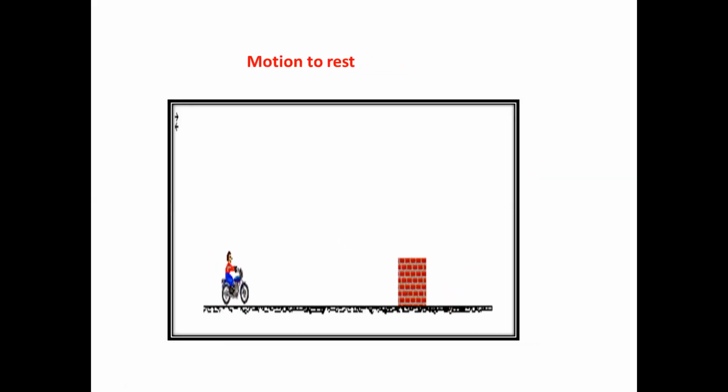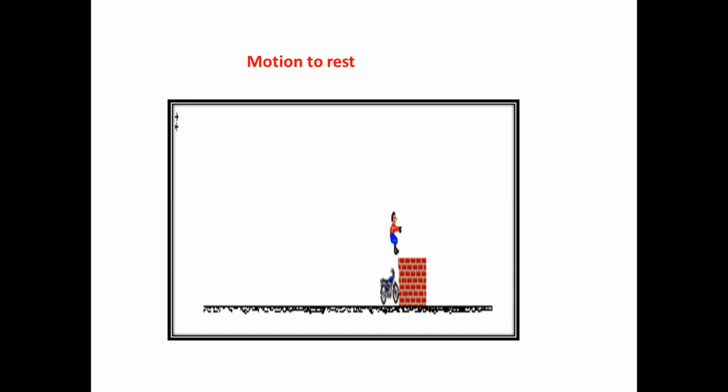Let's move to the second example. Newton's first law of motion states that an object in motion will remain in motion until and unless a force acts on it. This man is driving his bicycle and he has suddenly fallen down. What is the reason behind this? Because he is hit by the wall.